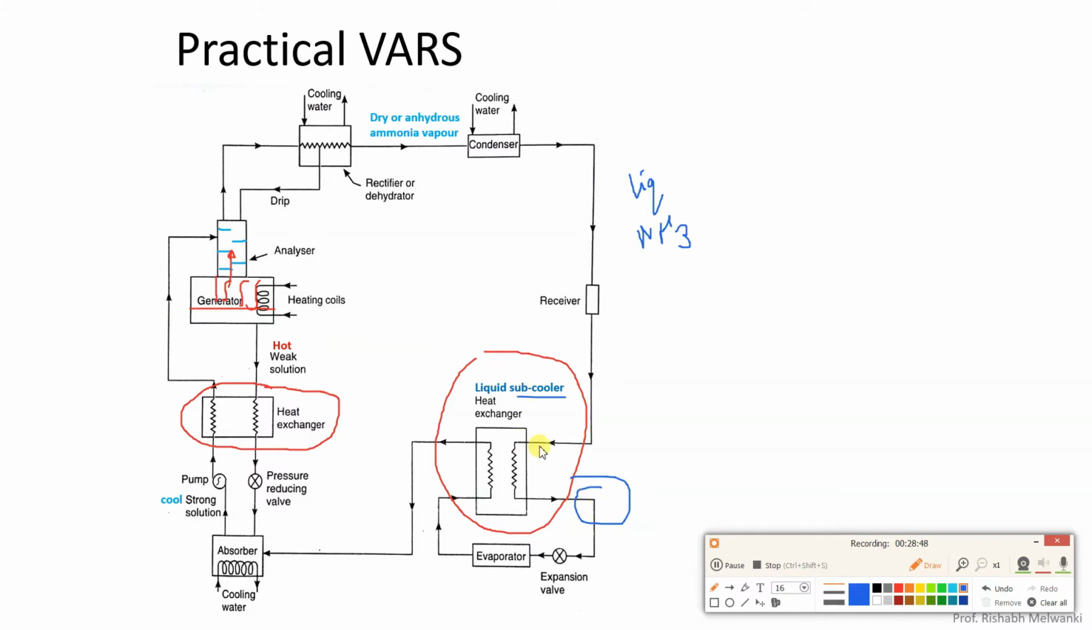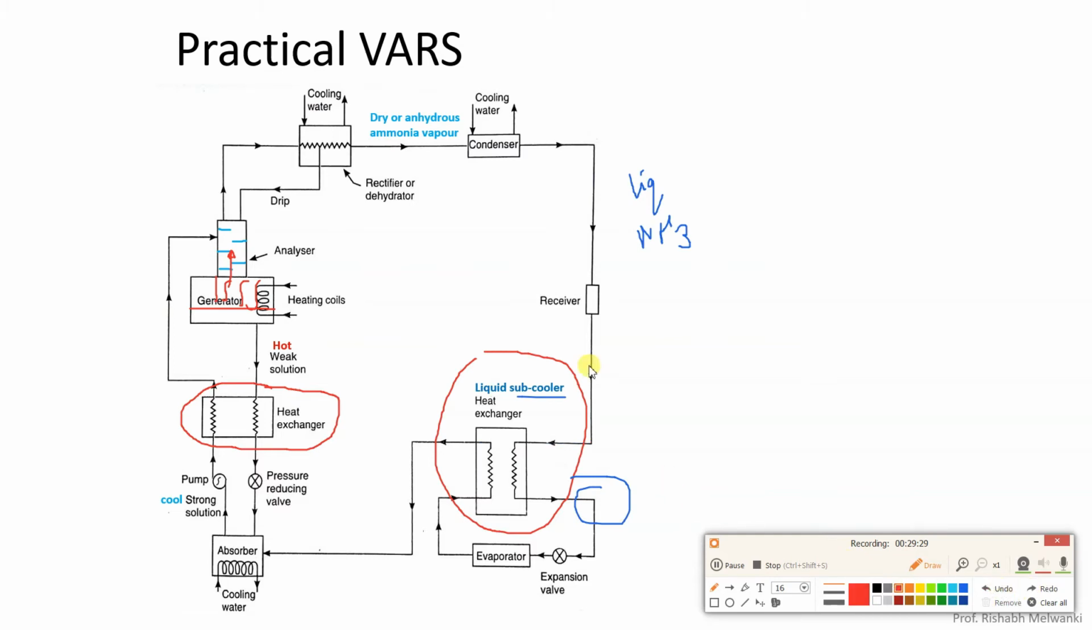Now how is this heat exchanged? How does this liquid ammonia get subcooled? After expansion, we have liquid plus vapor ammonia at low pressure. It enters the evaporator and picks up the latent heat, and all the liquid is converted into vapor. Its temperature is low and pressure is also low. This low temperature ammonia vapor enters the liquid subcooler, where the liquid ammonia, which is at the exit of the condenser, is also entering.